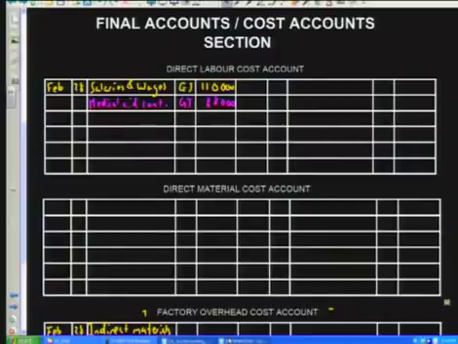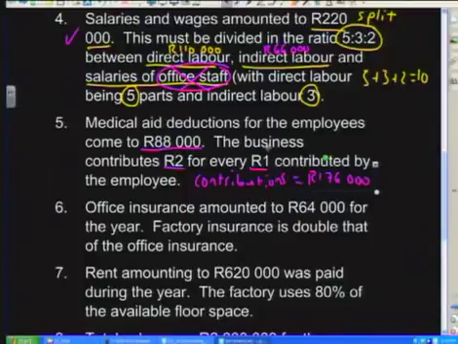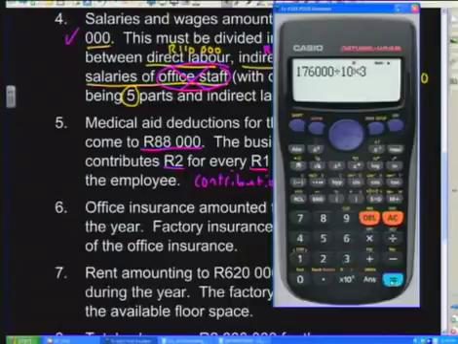If we look back at the information book, let's do the second part of the calculation. We know that the business contributes 2 Rand for every 1 Rand, and we've worked out that our total contributions were 176,000. If we have to calculate the part that belongs to indirect labour, that's going to be quite easy. What we'll do is we'll do the same calculation: 176,000, we're going to divide it by 10, and then we're going to multiply the answer by 3, because 3 parts of that go towards your indirect labour.